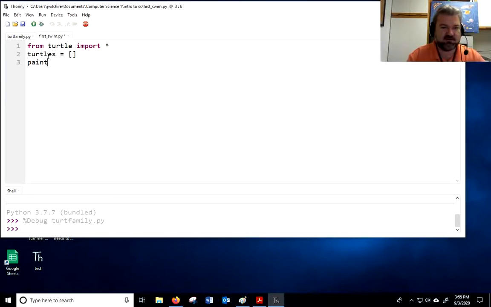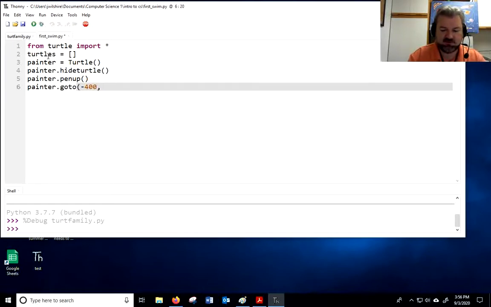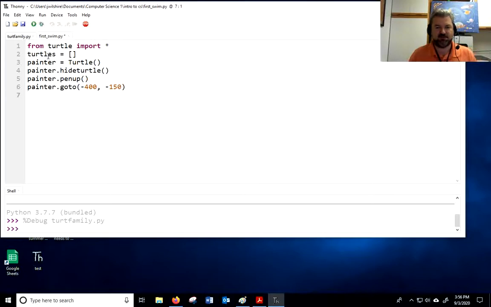So I'm going to make a painter turtle. Okay. So this turtle here is just going to be for painting. I'm going to hide him. All right. Painter.goto(-400, -150). So I'm going to move my painter down and to the left. Okay. And now I'll put his pen down. I did not want my painter to draw a line over it.